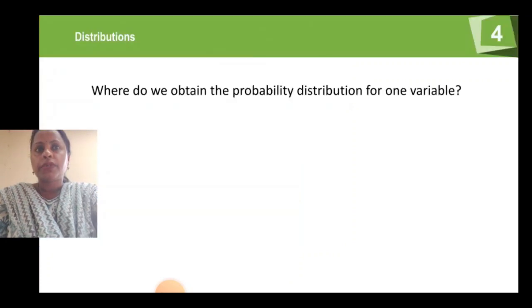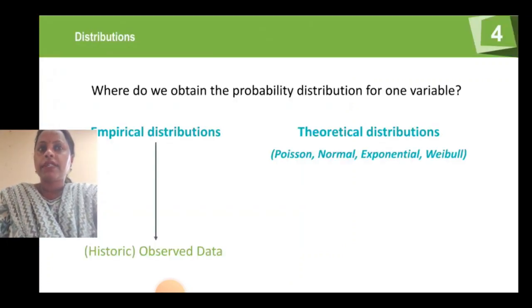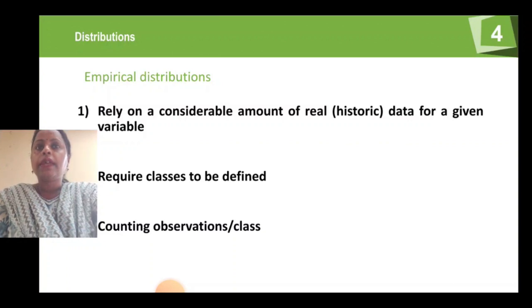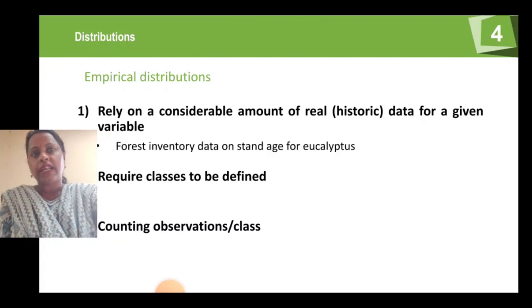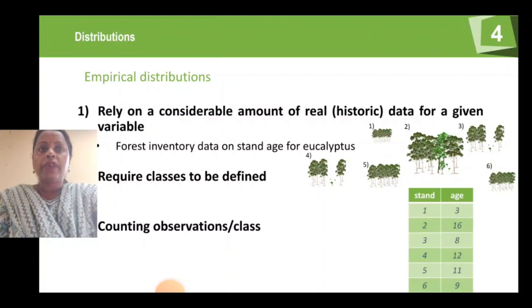Now we will discuss distribution. The distribution is divided into two parts: the empirical distribution and theoretical distribution. The empirical distribution relies on a considerable amount of realistic data for the given variable. It requires classes to be defined, and counting and observation of the classes. So here the forest inventory data on the stage of the eucalyptus is given. So according to their stand, we can count their age.